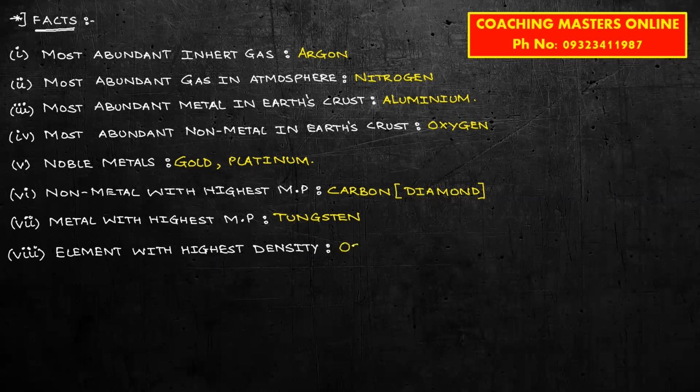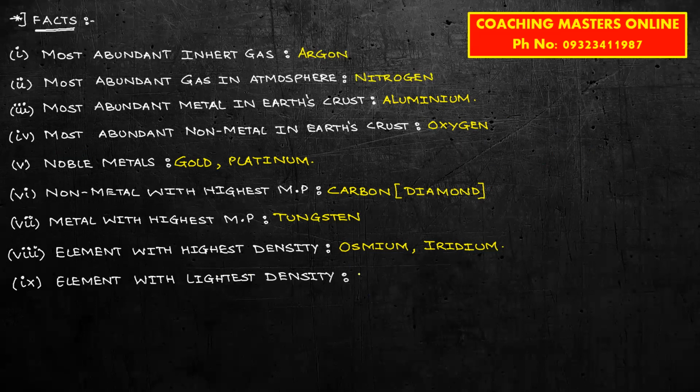The answer for this is osmium and iridium. Osmium and iridium. याद रखना, iridium is a radioactive metal. Okay. तो अगर question ऐसा आता है कि okay, which is an element with highest density and radioactive, then it is iridium. Or if they ask you simple, which is an element with highest density, it will be osmium or it would be iridium. Fine. Let's go with the next one. Element with lightest density. The answer for this is hydrogen. याद रखना, जब भी कुछ lightest की बात होगी, answer most of the time hydrogen होगा.